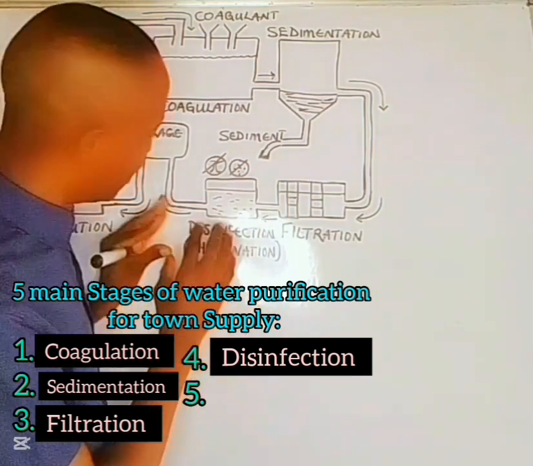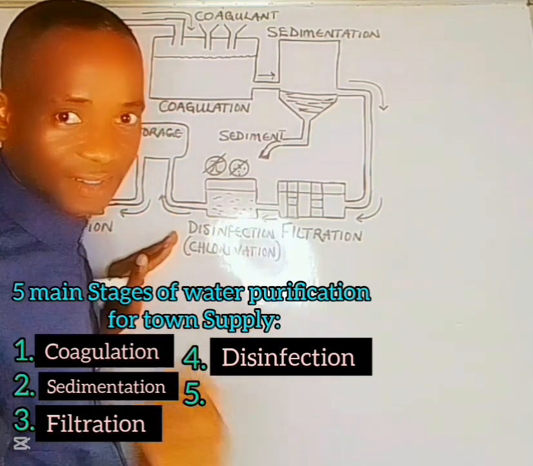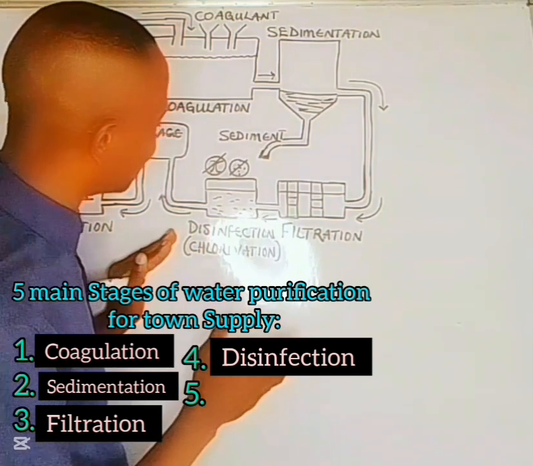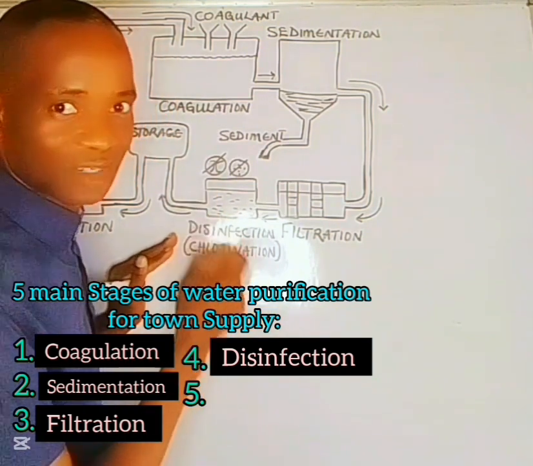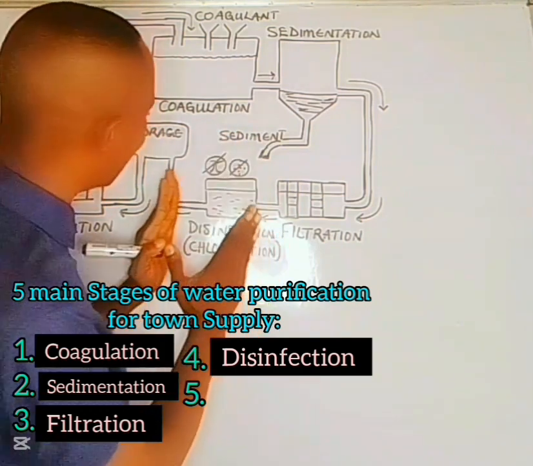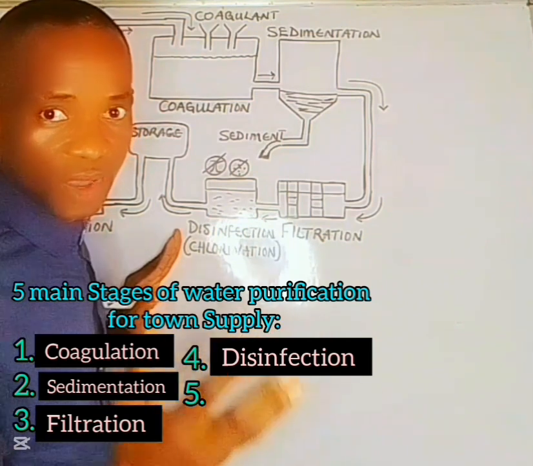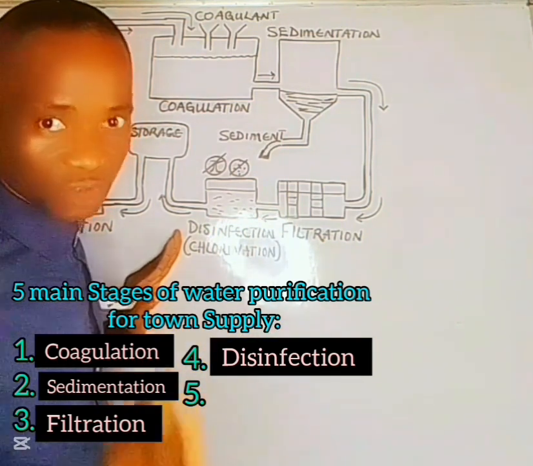Another thing they use to kill germs is UV light, ultraviolet light. These ultraviolet lights will kill or attenuate the germs present in the water. And after this stage, the water is now safe for municipal or town supply.